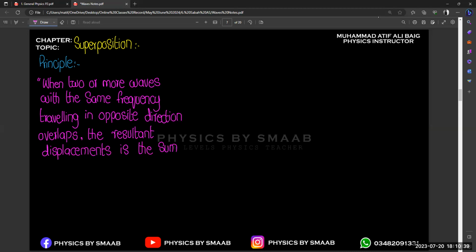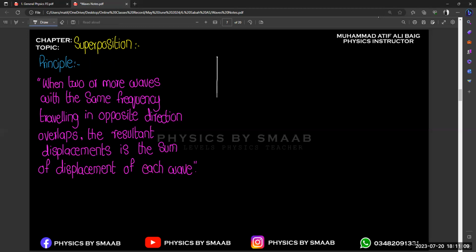So displacement is the sum of displacement of each wave. The statement is a little bit lengthy, but the concept is simple. Let's suppose we have two waves, so let's first draw two waves, then try to combine those waves.